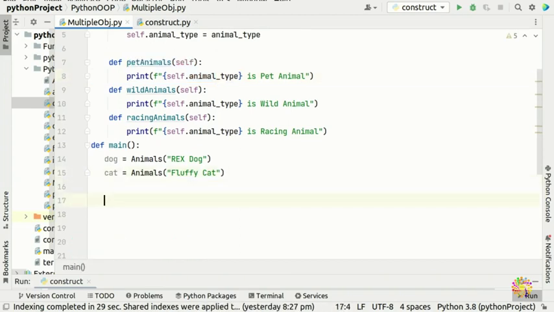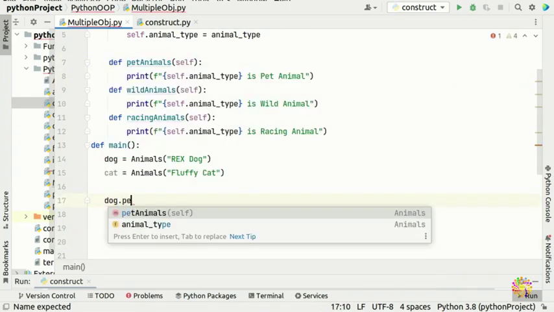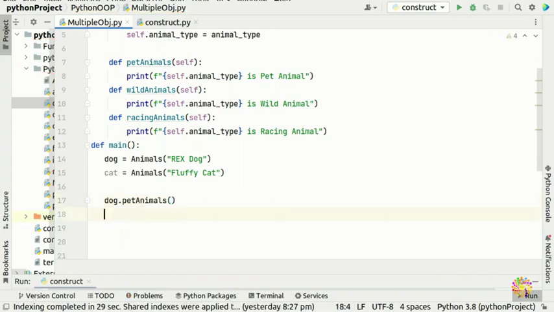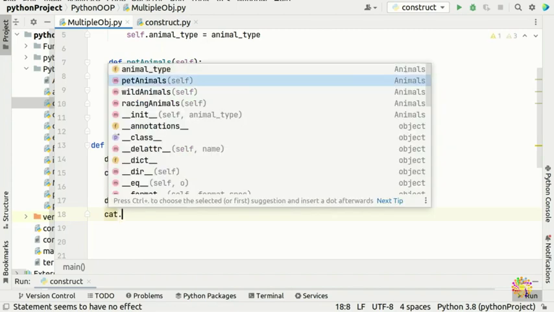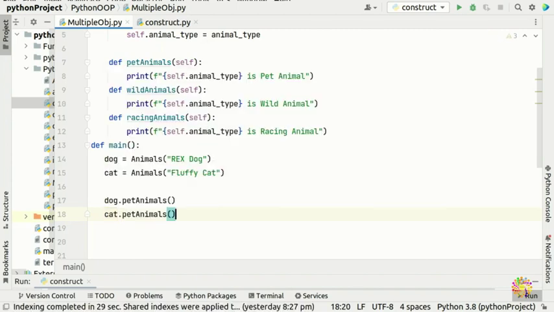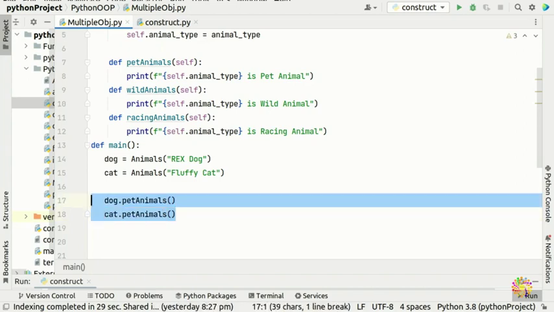So for example, now we can put dog dot pet animals, and these objects can access this method through the dot operator. So for our cat, we put a dot, and pet animals, because cats and dogs are domesticated and they are pet animals.